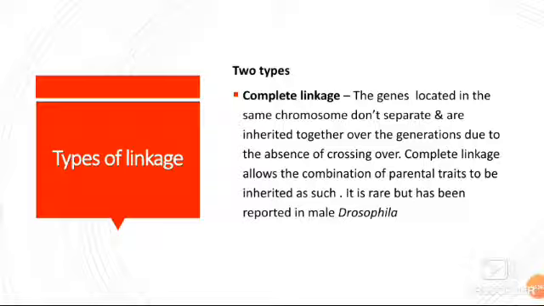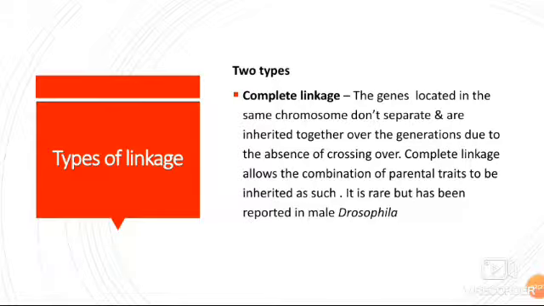Crossing over is the main reason for the formation of recombinants, that means variations. So if crossing over is absent, there will be no variation, no change. The characters will be the same as those of the parents. The offspring will carry the same characters as the parents carry. So in complete linkage, crossing over is absent and it produces only parental types and no recombinants in the progeny. It is very rare and its example is male Drosophila.